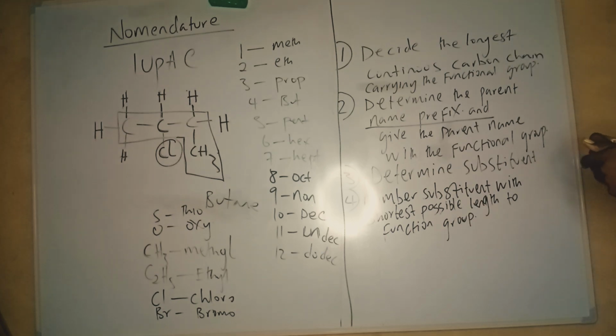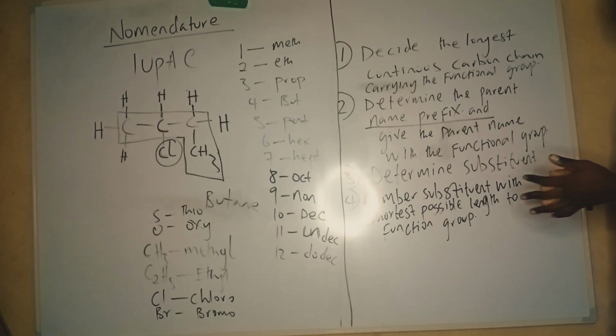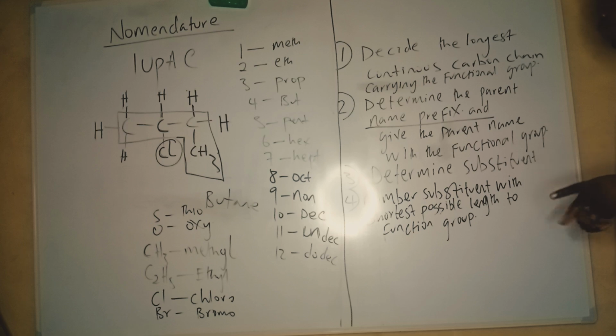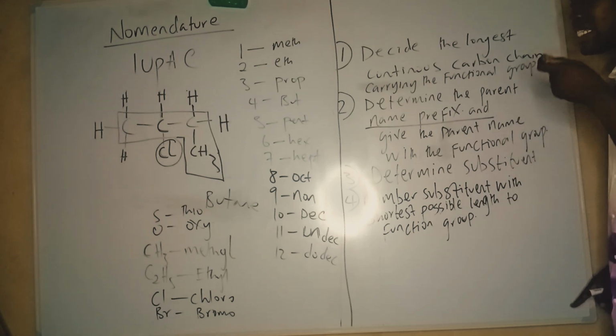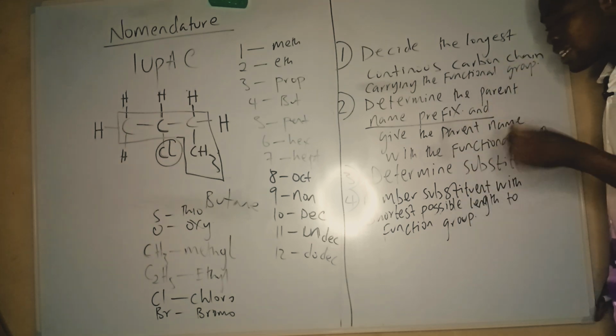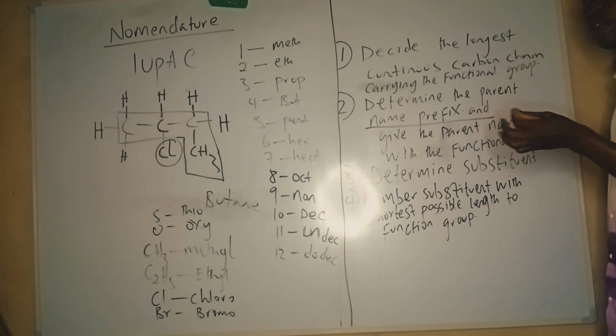Now, there's a part of this rule I will not write because of my limited amount of space on the board. For compounds that don't have a functional group, like the alkanes, you number their substituents according to the shortest possible length from either side.